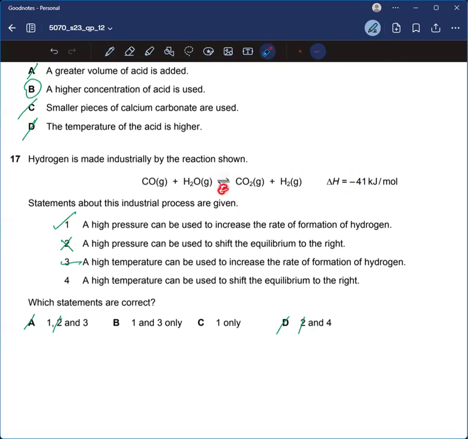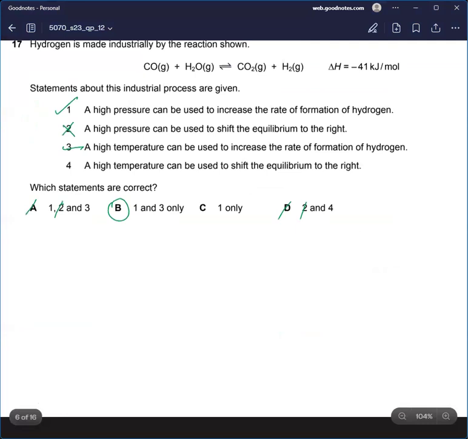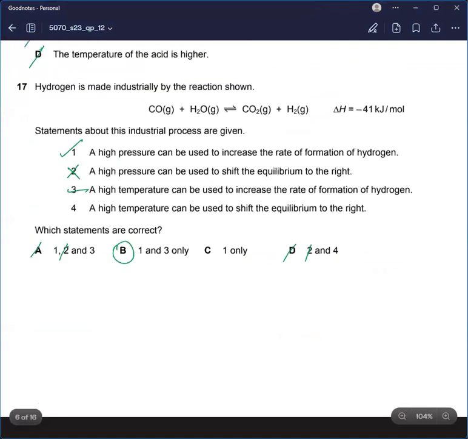Here the endothermic side is the left hand side, and they are telling us it's the right. If we look at the options, we know that 1 and 3 are correct, so obviously 3 is correct. I was just explaining why 4 is incorrect. I hope it was clear.